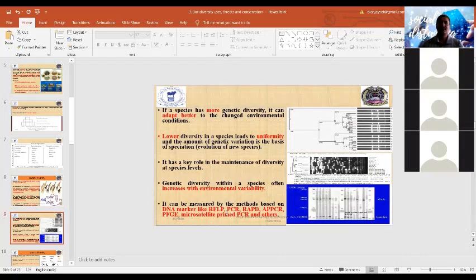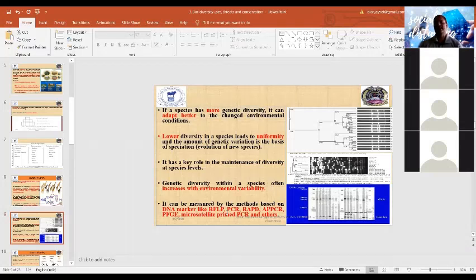Now, if a species has more genetic diversity, it can adapt better. If it has lower diversity, that leads to uniformity among the individuals in a population. So diversity is a key mechanism for the maintenance of a species. So genetic diversity